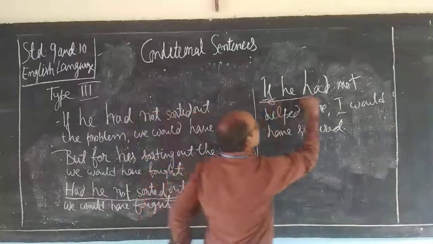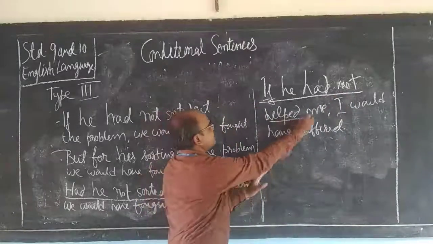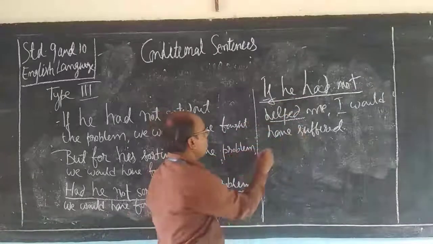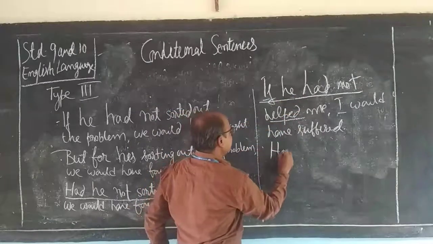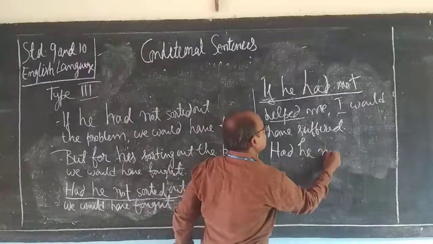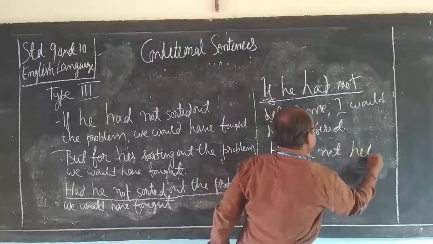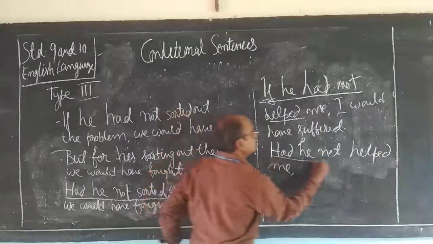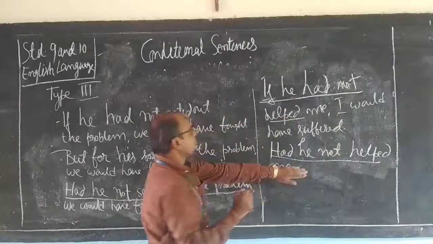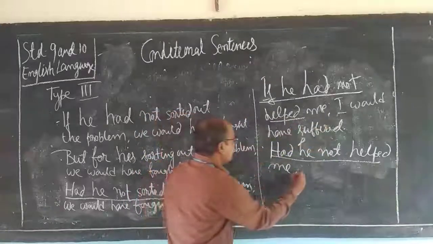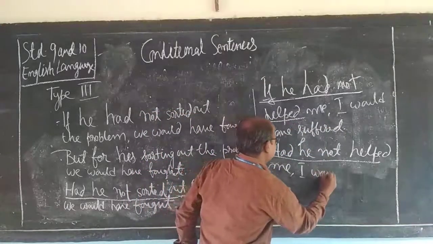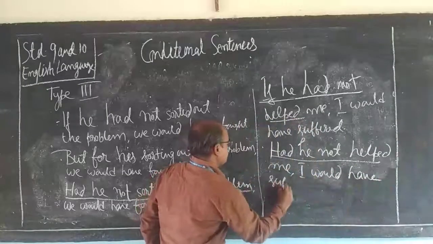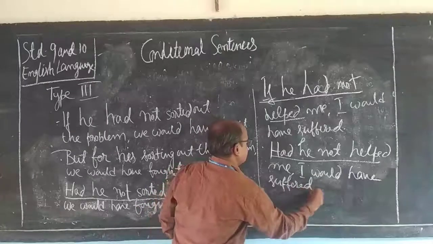So how will you rewrite this sentence without changing its meaning? Just make it a question format. So, had he not helped me. That's it. Had he not helped me, and the result clause remains the same: I would have suffered. That's it.